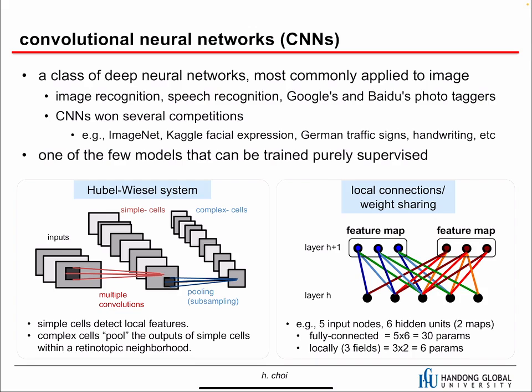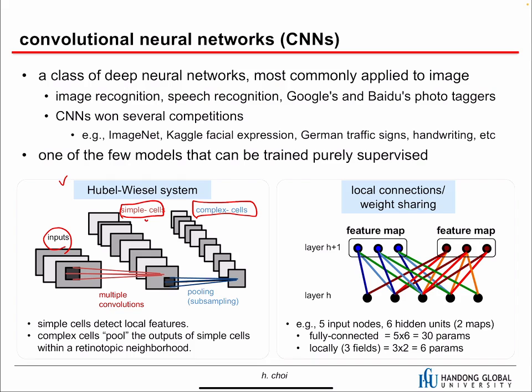And even in the beginning of the deep learning era, CNN was one of the few models that could be trained purely supervised. So CNN didn't use any pre-training from the beginning of this deep learning era. And CNN was based on a neuroscientific discovery. Hubel and Wiesel discovered the simple cell and the complex cell in the brain, actually a cat's brain. Given this image, they found we have simple cells and complex cells, and they understood how the simple cell works.